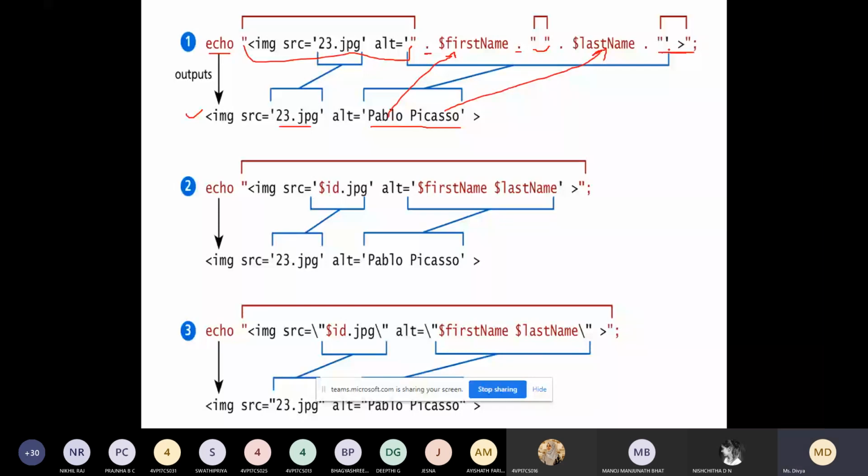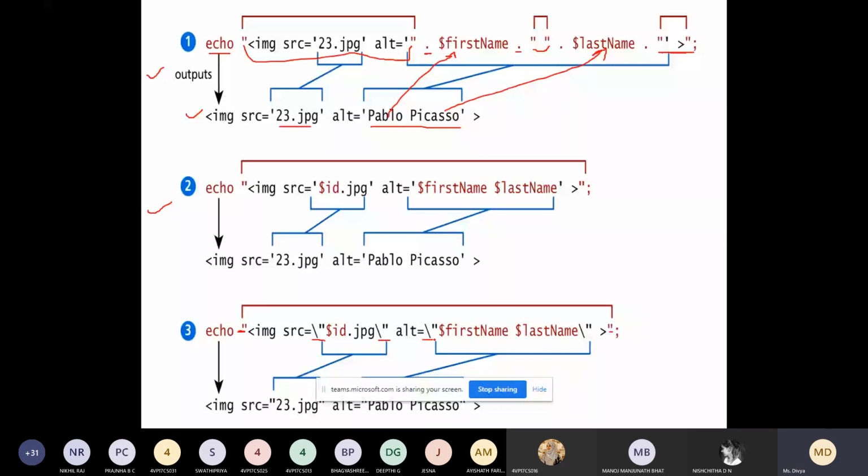So this way you can write, or else you can go for this, which is very simple. Here we use double quotes and we don't use any dot; simply we write like this. That is also fine. One more way is using backslash. This is your main double quote, and if you use double quotes inside it, wherever you use a double quote, place a backslash.